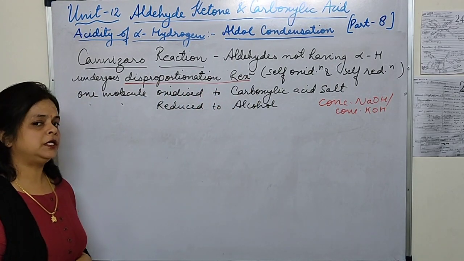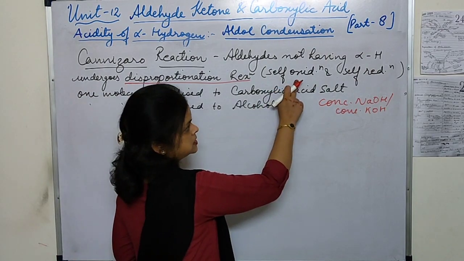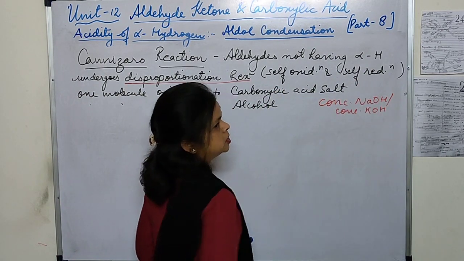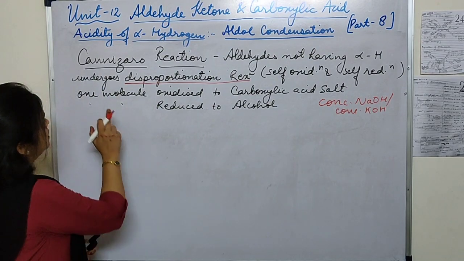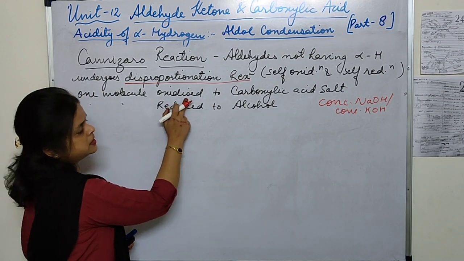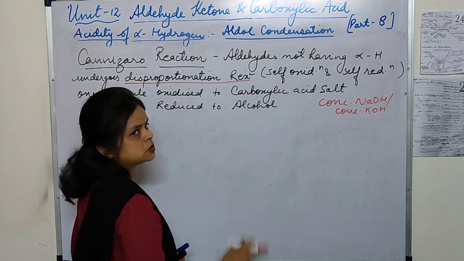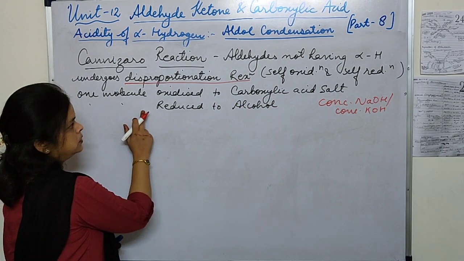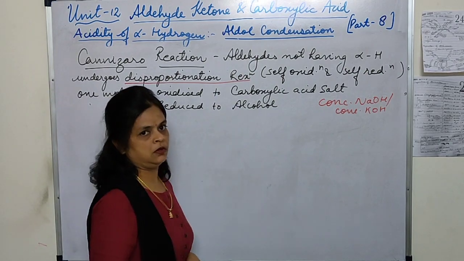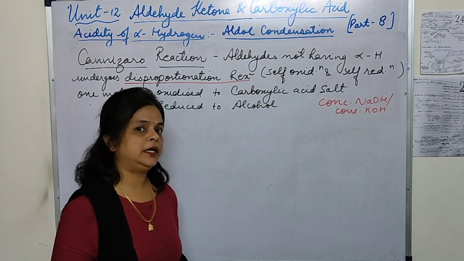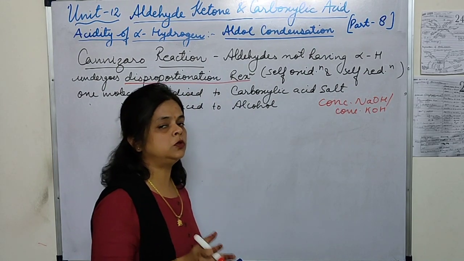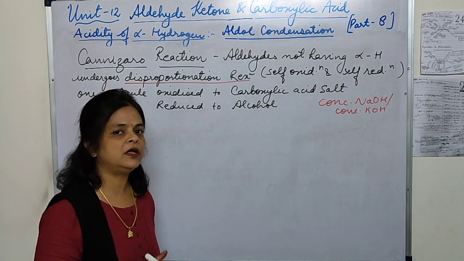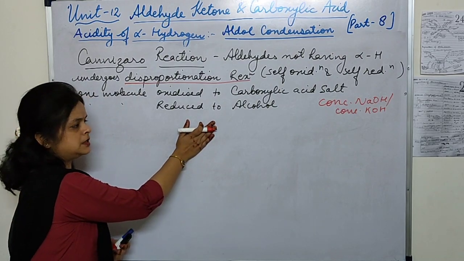What is a disproportionation reaction? That means self-oxidation and self-reduction. That means they undergo oxidation as well as reduction. One molecule gets oxidized to form a carboxylic acid salt and one molecule is reduced to alcohol. Especially aldehydes, it is not given by the ketones. So those aldehydes which are not having the alpha hydrogen, they give this reaction.